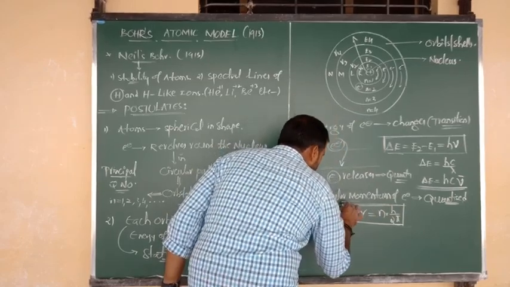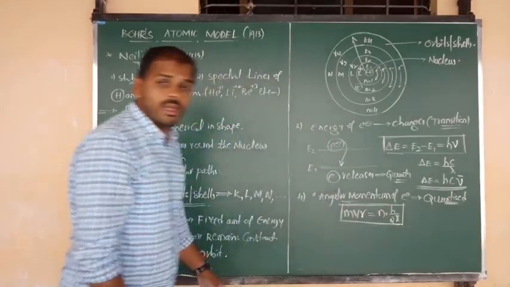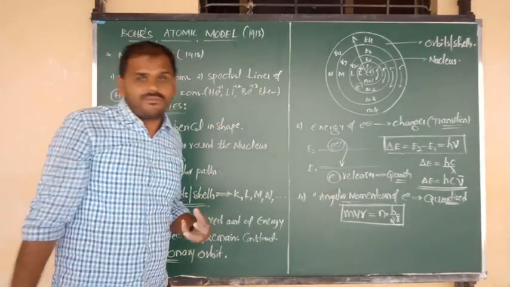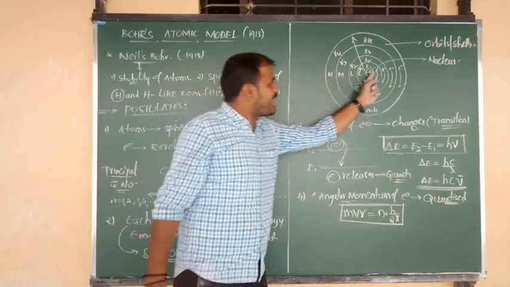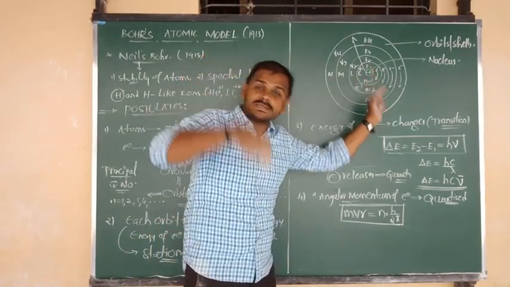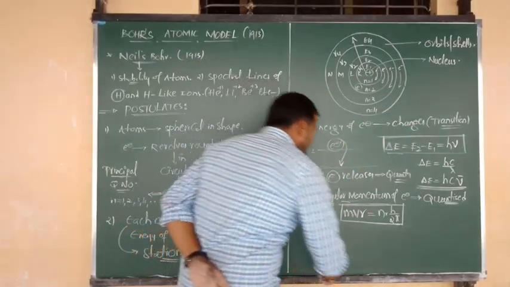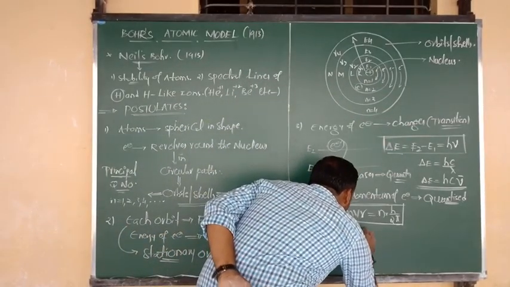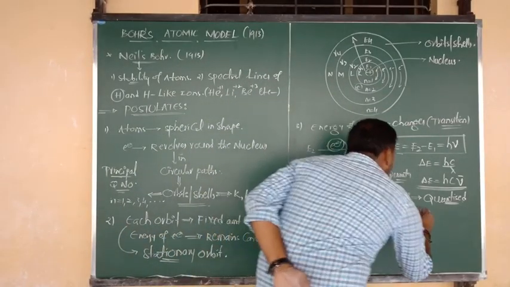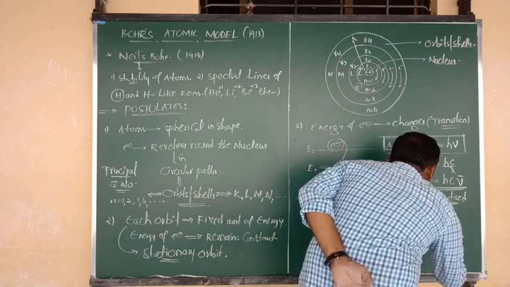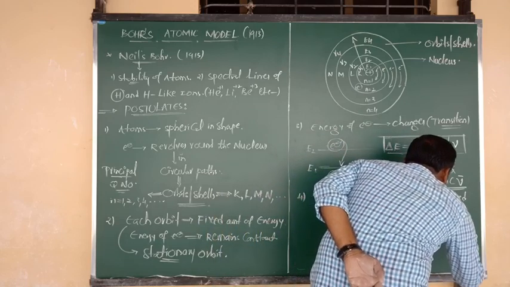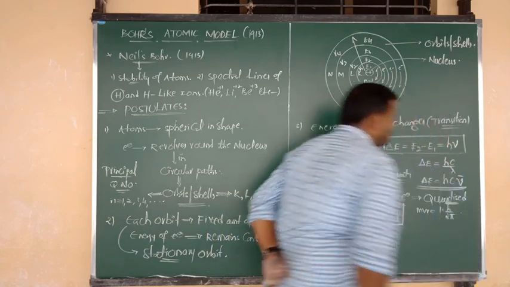I am going to tell you. What is the angular momentum of an electron present in the first orbit? Angular momentum MVR equals 1 into h by 2 pi.